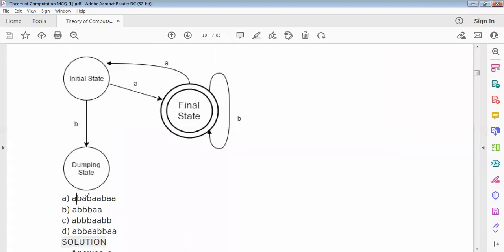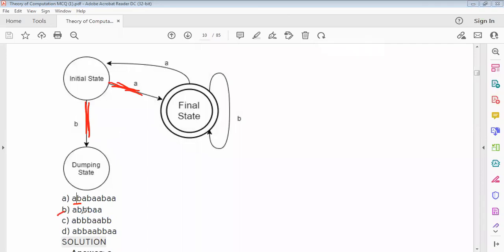A, B, A, B, A, B, A is not accepted because it is directed to the dumping state.